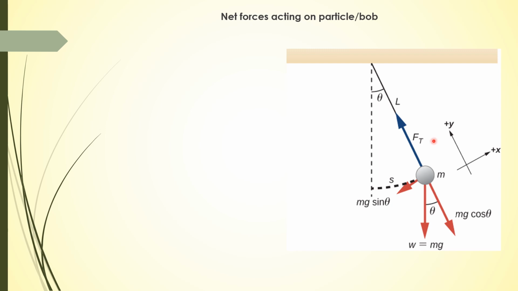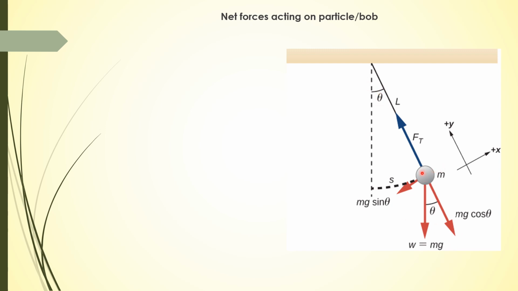So let's suppose we have a bob of mass m, attached to a string of length l, and we displace it from the mean position to an extreme position, a displacement s, such that the string makes an angle theta with the vertical.